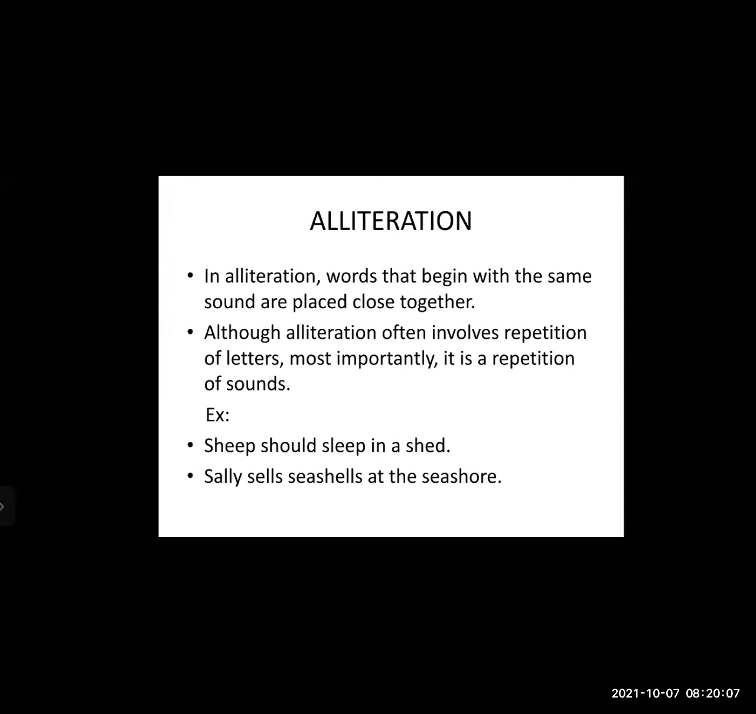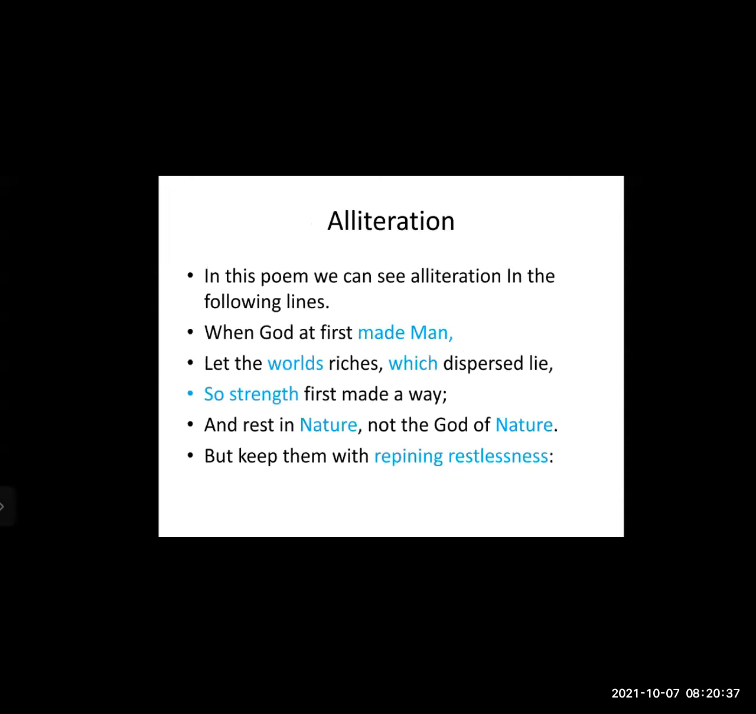Example: sheep should sleep in a shed. You can see S in every word. Sheep has S, should has S, sleep, the first letter is S, and shed, the first letter is S. So all these are alliteration. Then, Sally sells seashells at the seashore. Here also you can see the first letter S everywhere in the sentence. So these are examples of alliteration.